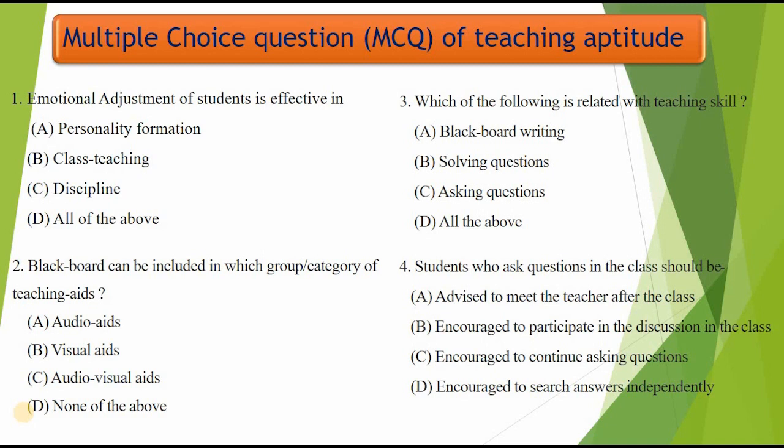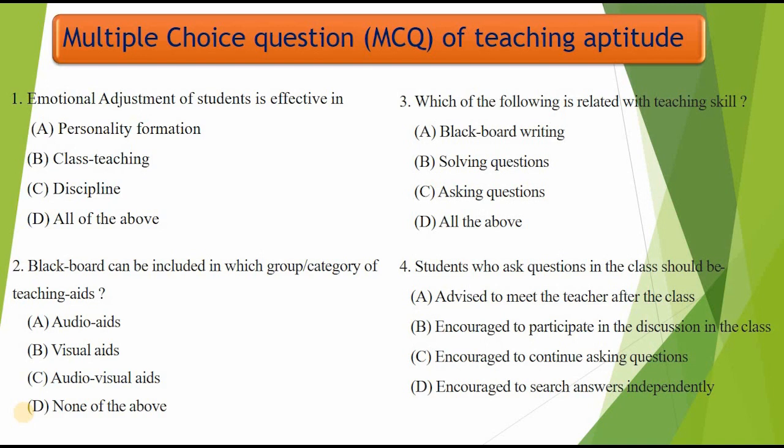2. Blackboard can be included in which group category of teaching aids? A. Audio aids, B. Visual aids, C. Audiovisual aids, D. None of the above. Blackboard can be included as a visual aid in teaching. Teaching aids are important in how well a student can learn.